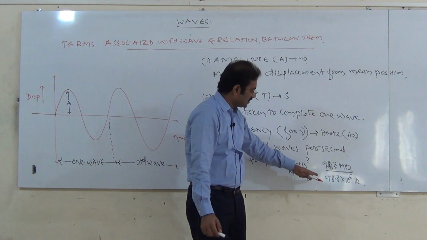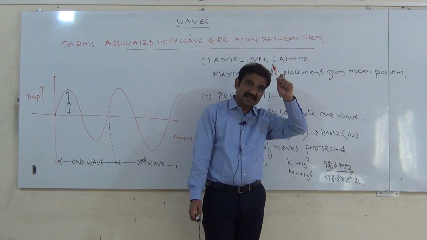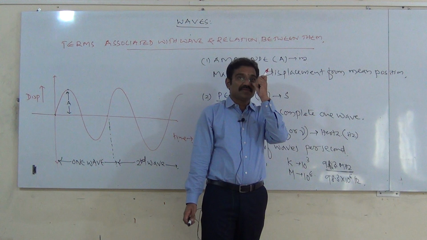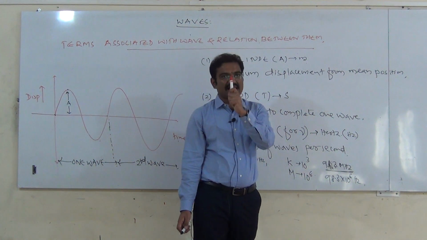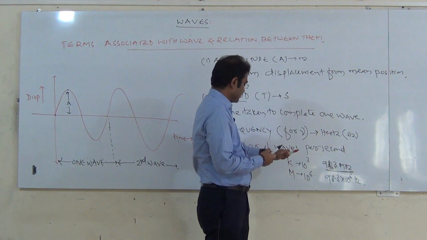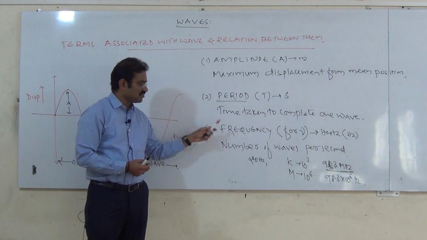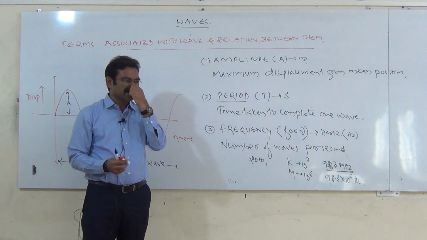It means that this many waves are passing in 1 second. We call that frequency. Therefore frequency is nothing but number of waves per second.